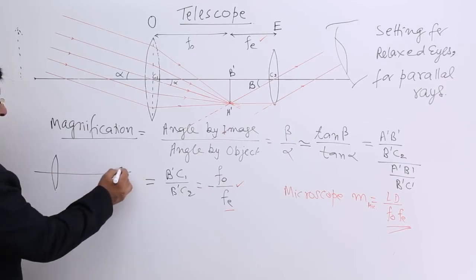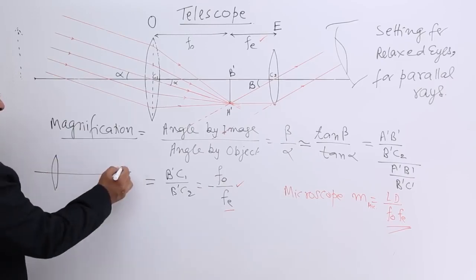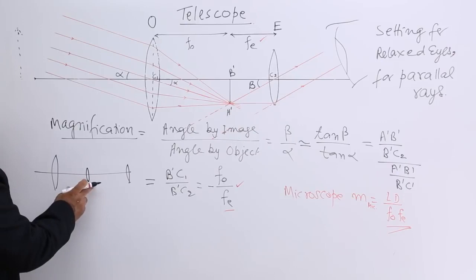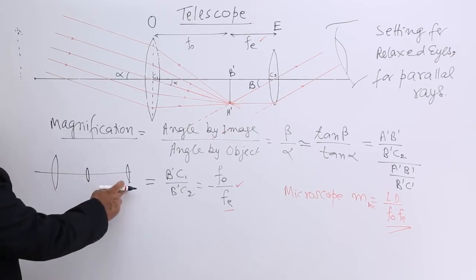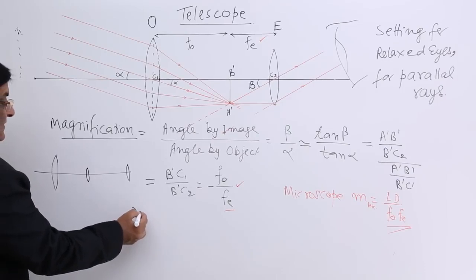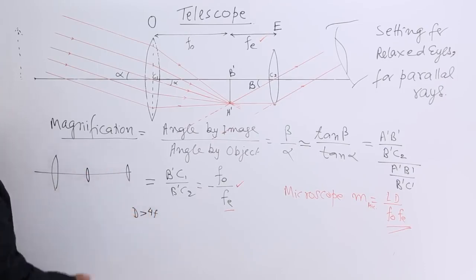This is the objective and this is the eyepiece. Between this distance we insert a lens over here. This lens is such that this distance is more than 4 times the focal length of this lens. The distance between the two should be larger than 4f.